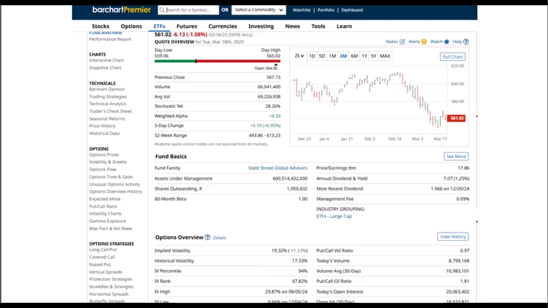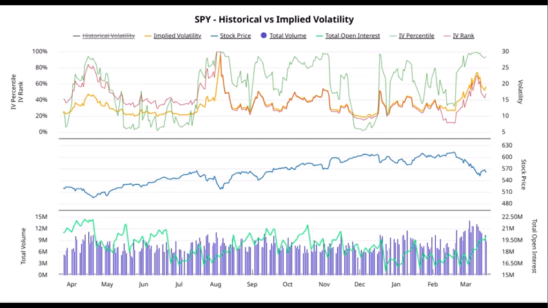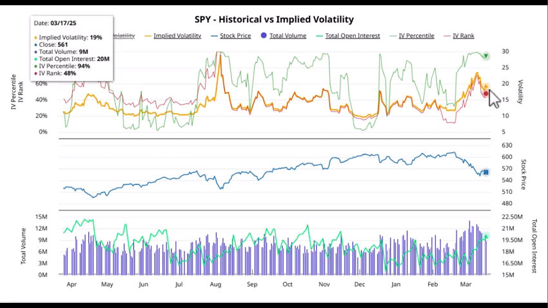So let's take a look at one of the great features in Barchart, which is that you can chart implied volatility for different expiries, different tenors. You can look at 30-day, 60-day, 90-day, et cetera. So you can get really granular, and also with moneyness, looking at different deltas, et cetera. What I've done here is I've taken out historical volatility. I just have implied volatility in this orange or gold, IV rank in the red, and IV percentile in the green.